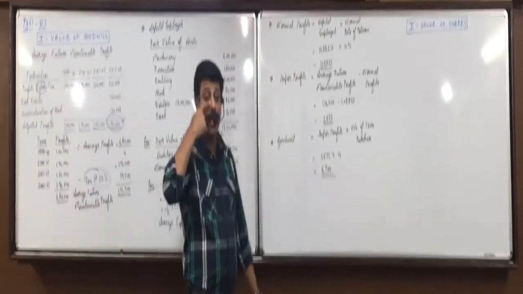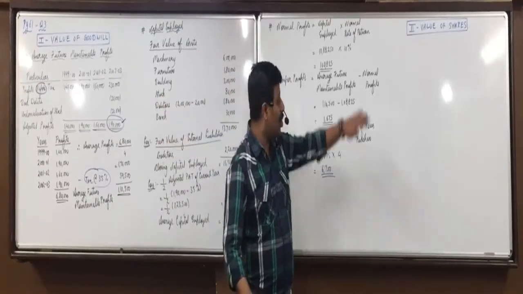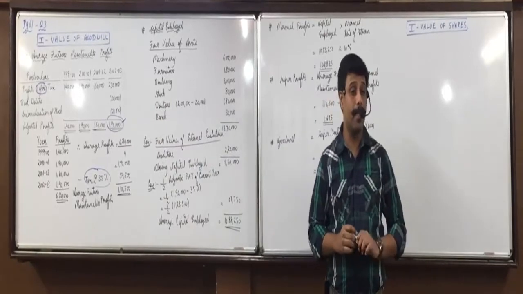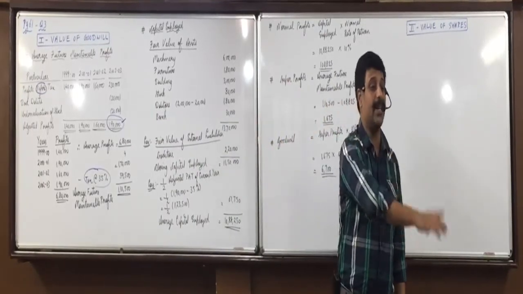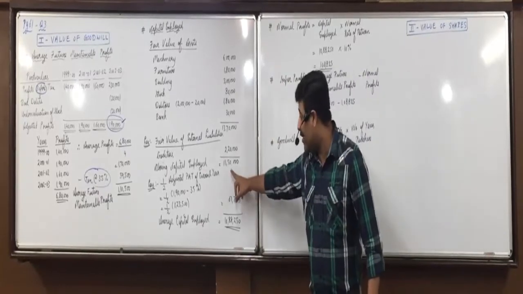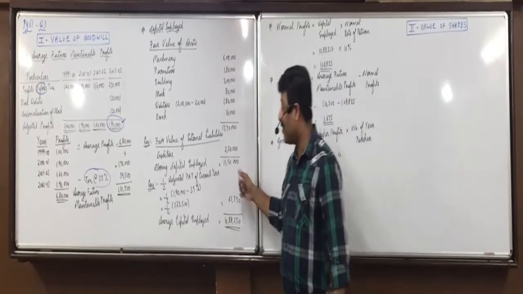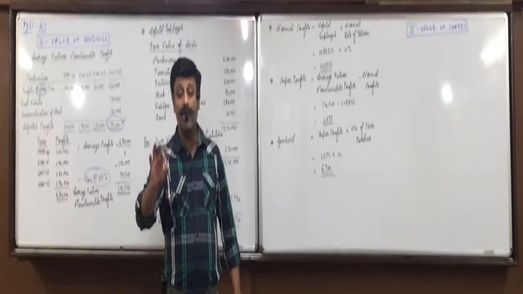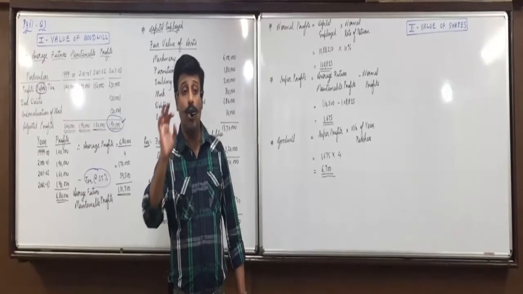In short, when you are already finding the value of goodwill, don't do the entire calculation again. Only add and subtract the extra things directly on 11,50,000. What extra things are to be added? Goodwill and non-trade assets.